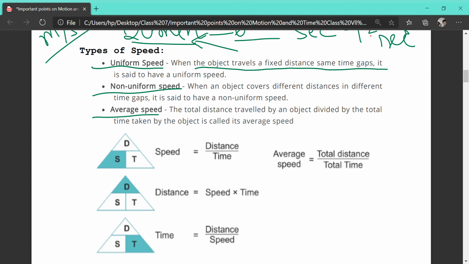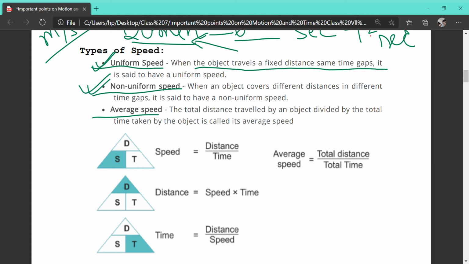But if in the first 5 minutes you are going 5 kilometer, in the second 5 hours you are going 50 kilometers, and the distance covered in each time gap is different, then it is known as non-uniform motion. And the third one is average speed.